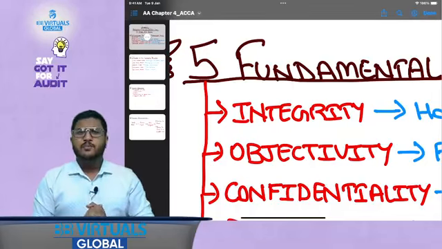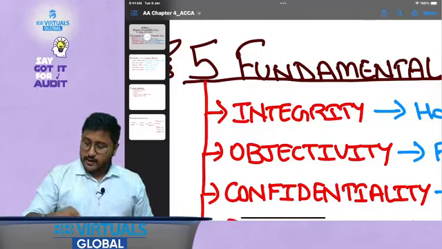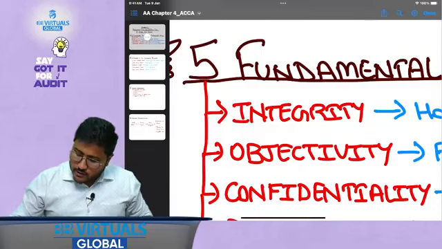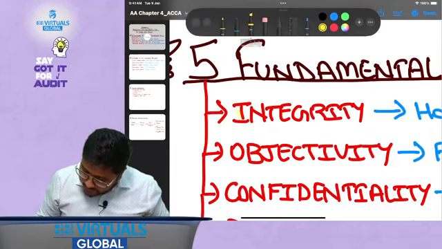Legally everything is valid, but do you think ethically it is valid? No, ethically it is not valid. That is why it is very, very important for a professional accountant to have integrity. To have what? To have integrity.